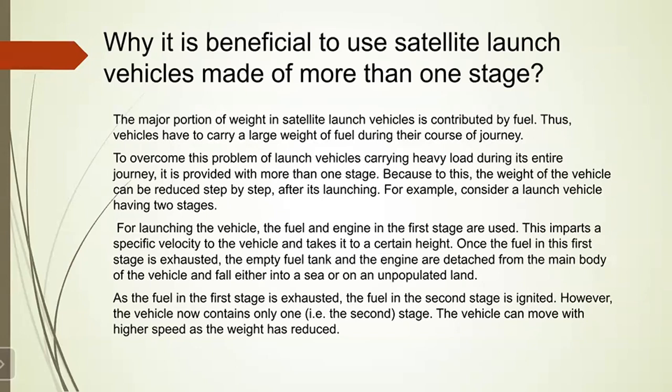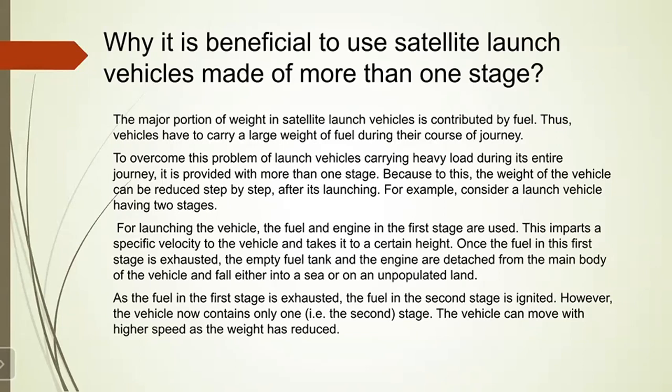For launching the vehicle, the fuel and the engine in the first stage are used. Okay. This imparts a specific velocity to the vehicle and takes it to a certain height. Once the fuel in this first stage is exhausted, the empty fuel tank and the engine are detached from the main body of the vehicle and fall either into a sea or on unpopulated land.